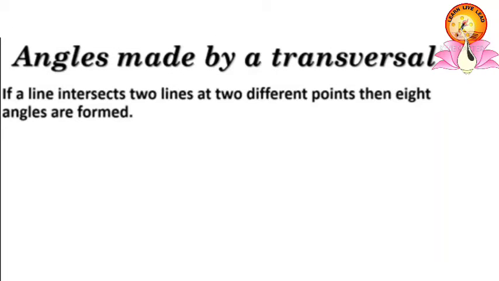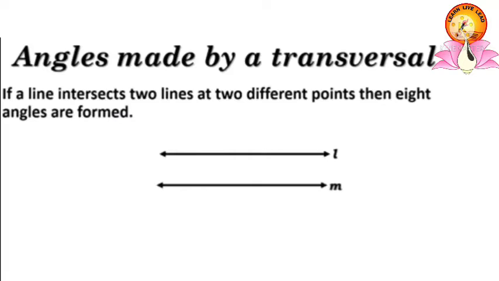Angles made by a transversal. If a line intersects two lines at two different points, then 8 angles are formed. If two lines or more than two lines are intersected by a line at distinct points, it is called a transversal. In the given figure, L and M are the two lines and line X is a transversal.